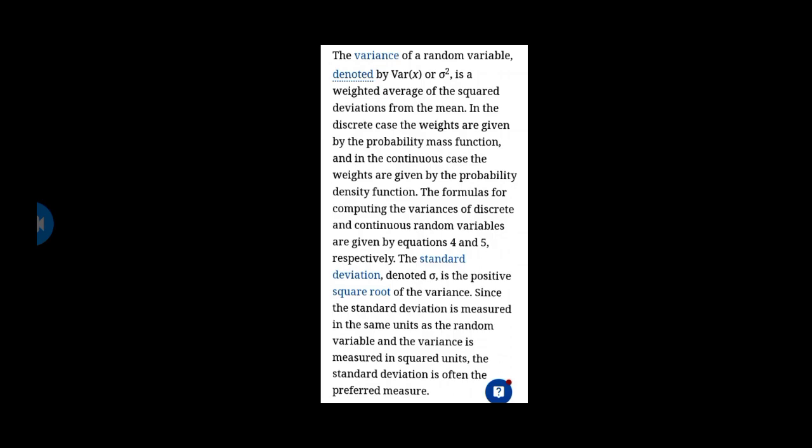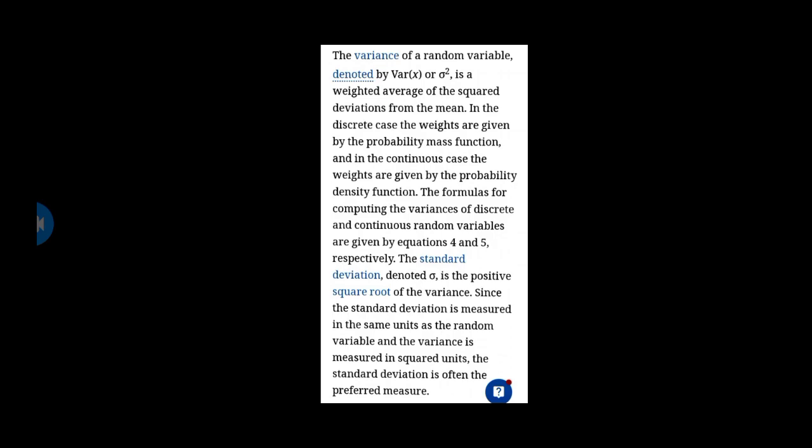The variance of a random variable, denoted by Var x or sigma squared, is a weighted average of the squared deviations from the mean. In the discrete case the weights are given by the probability mass function, and in the continuous case the weights are given by the probability density function. The formulas for computing the variance of discrete and continuous variables are given by equations 4 and 5 respectively.